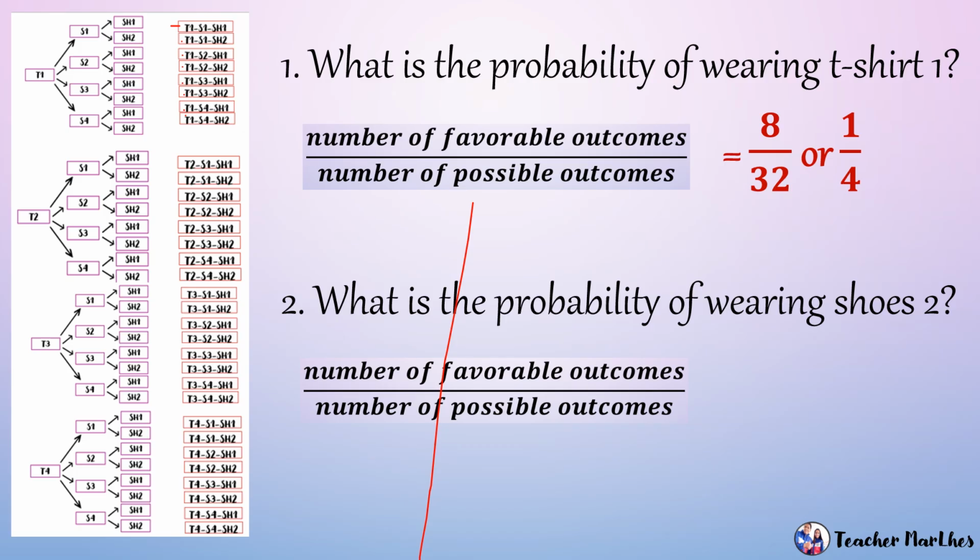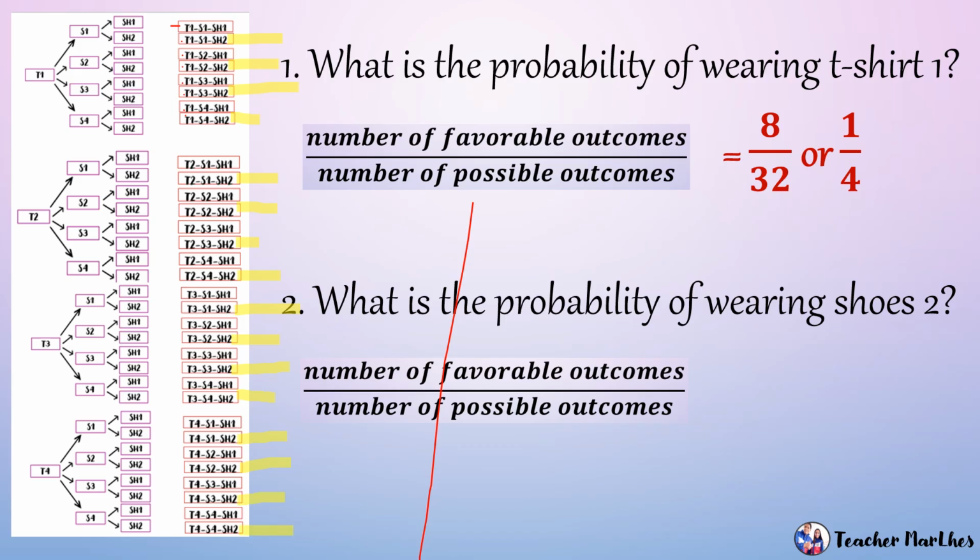So, we have 1, 2, 3, 4, 5, 6, 7, 8, 9, 10, 11, 12, 13, 14, 15, 16.